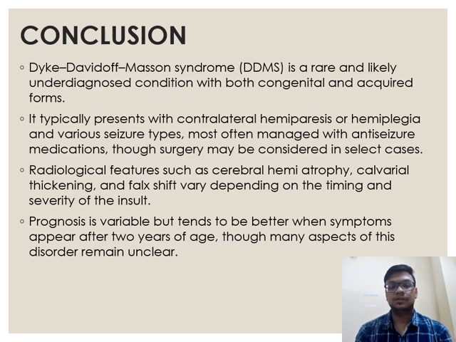Conclusion. Dyke-Davidoff-Masson syndrome is a rare and likely underdiagnosed condition with both congenital and acquired forms. It typically presents with contralateral hemiparesis or hemiplegia and various seizure types, most often managed with anti-seizure medication, though surgery may be considered in selected cases. Radiological features such as cerebral hemiatrophy, calvarial thickening, and falx shift vary depending on the timing and severity of insult. Prognosis is variable but tends to be better when symptoms appear after 2 years of age, though many aspects of this disorder remain unclear.